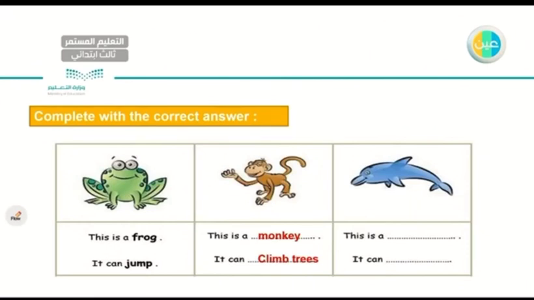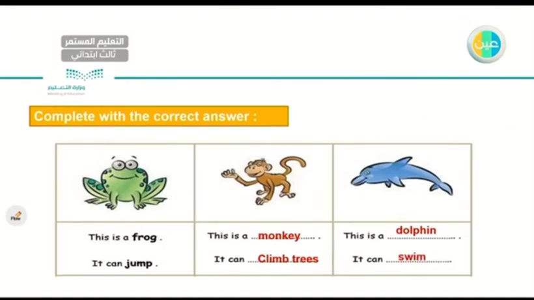Let's go to the third animal. What do we have here? I have a dolphin. Very good. This is a dolphin. Excellent. What can dolphins do? Like fish, they can, or it can swim.